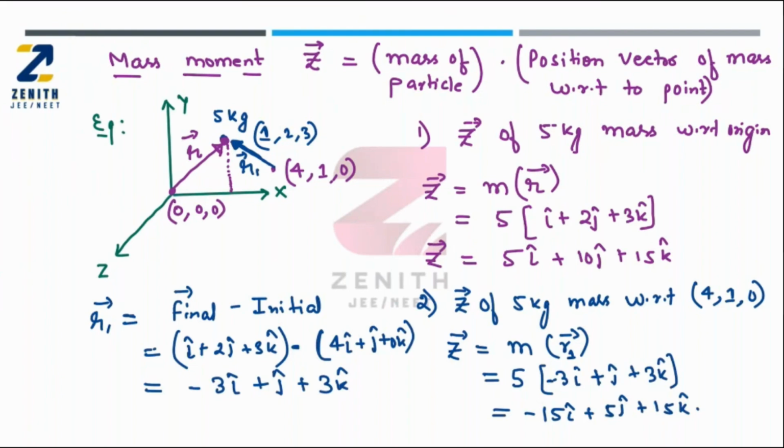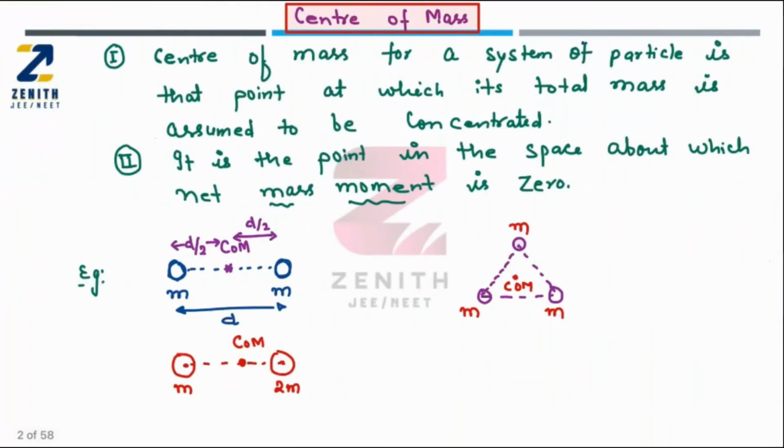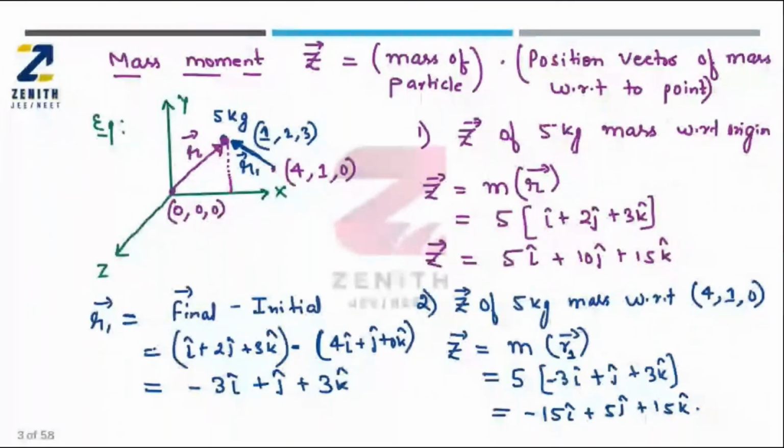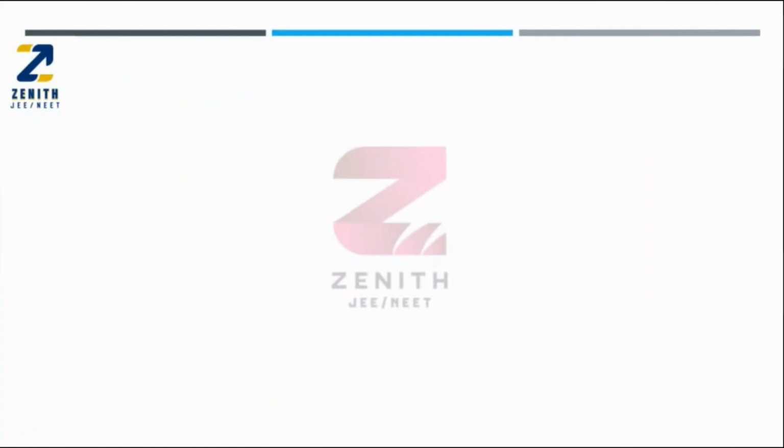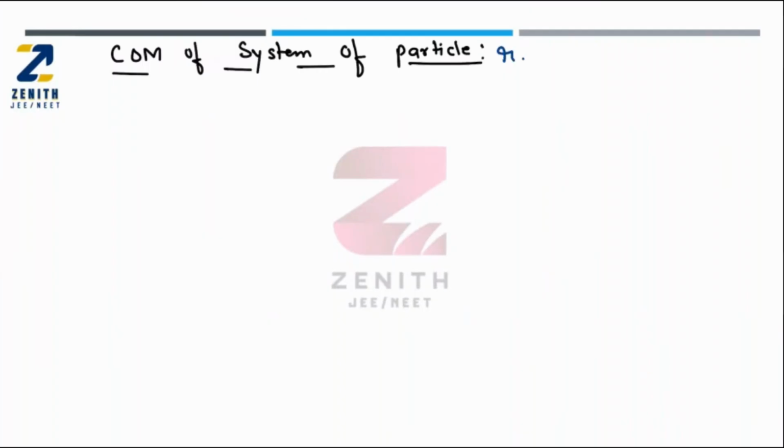So what is the definition of center of mass of a system of particles? According to the second point, the center of mass of a system of particles is the point in space about which the net mass moment is 0. Now I am going to derive one relation for how to calculate the center of mass for a system of particles. I will take the net mass moment to be 0. I hope you have seen this particular relation. Now I am going to derive it.